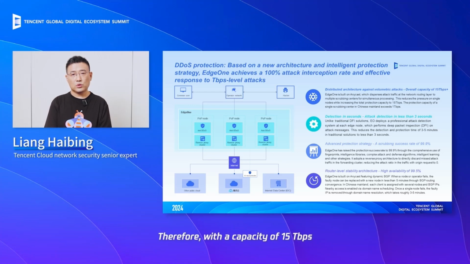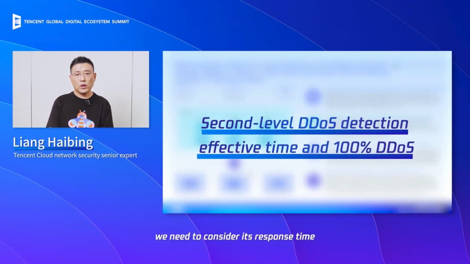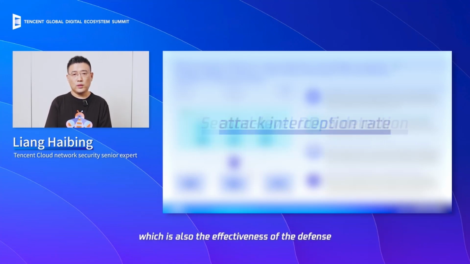Therefore, with a capacity of 15 terabytes per second, we are well equipped to handle any scale of DDoS attack. Our overall capacity is more than sufficient to meet these challenges. At this point, we need to consider the response time and the success rate of the protection, which is also the effectiveness of the defense.